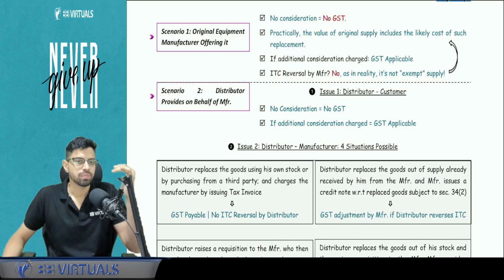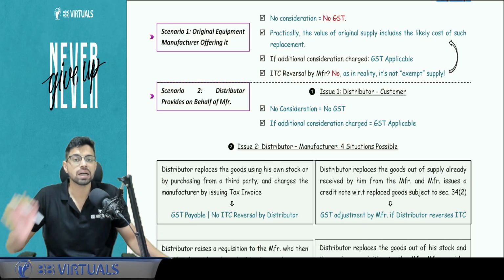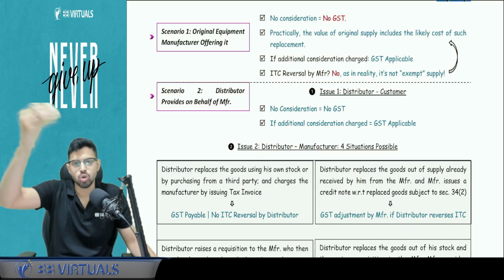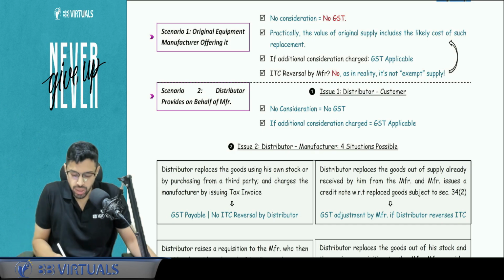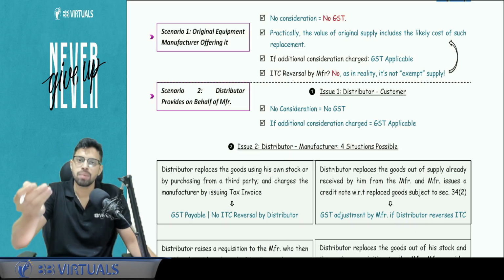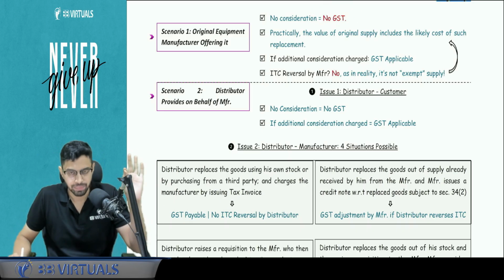Second case, let's say I am buying a Dell computer from a distributor. Let's name the distributor as Aditi Enterprises. So Aditi Enterprises is a distributor. Dell sold it to Aditi, and Aditi distributed, that is sold it to me. So case number one, the original equipment manufacturer, that is Dell. Warranty is offered by Dell. When any replacement happens, will there be GST? No, because there is no consideration, as simple as that.